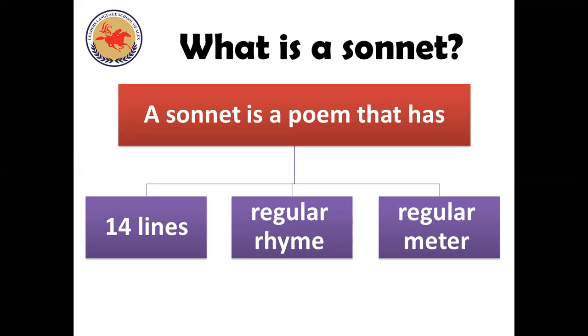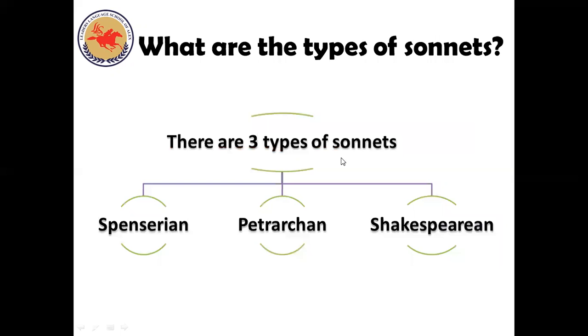So in the sonnets that you're going to study this year and the next year, you will notice that the poet puts a regular rhyme in his sonnets. It should also have something called regular meter. Meter is related to the beats, to the sounds that we have all the time in the lines. Okay, and we're going to see it in detail this year and also next year.